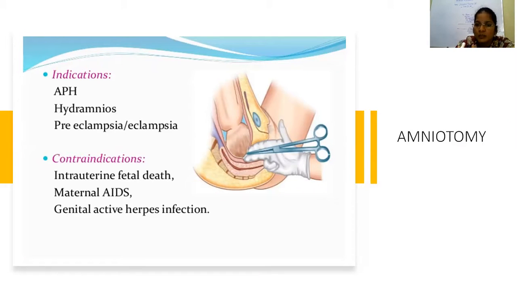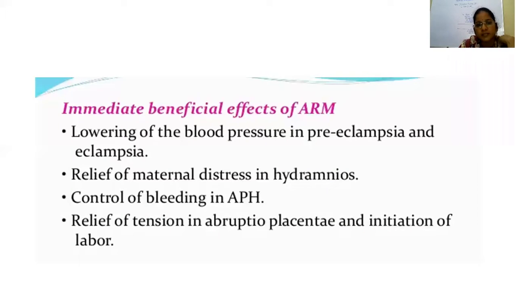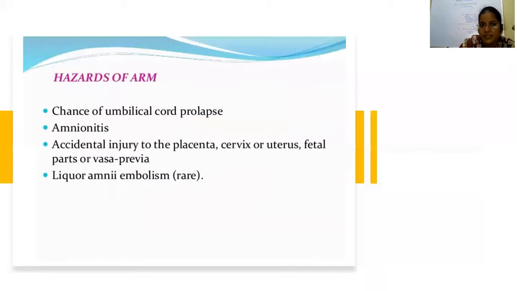Amniotomy is also not recommended if the baby has died inside the uterus, if the patient has maternal AIDS or active genital herpes infection. And one more condition: in a preterm or premature fetus, you should not do amniotomy. It's an absolute contraindication. So, as previously discussed, the immediate benefits of ARM or amniotomy are it lowers the blood pressure in preeclampsia and eclampsia, relief of maternal distress in hydramnios, control of bleeding in antepartum hemorrhage, not placenta previa, abruptio placenta only, and relief of tension in abruptio placenta, and it initiates the labor.